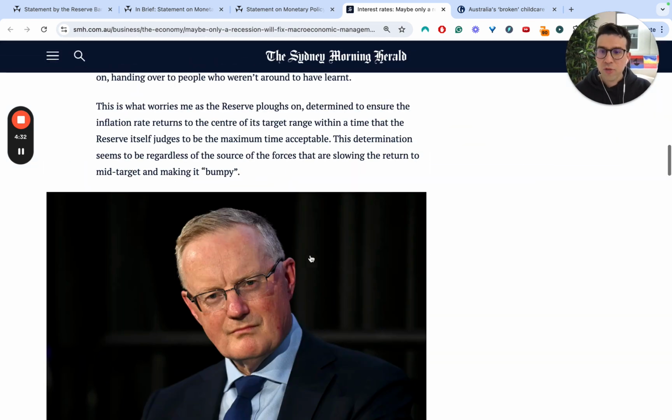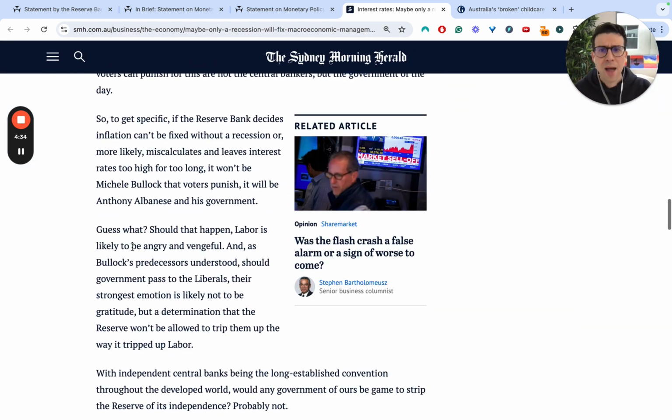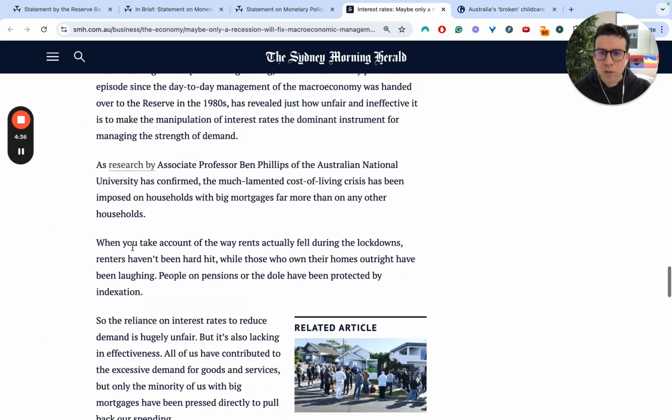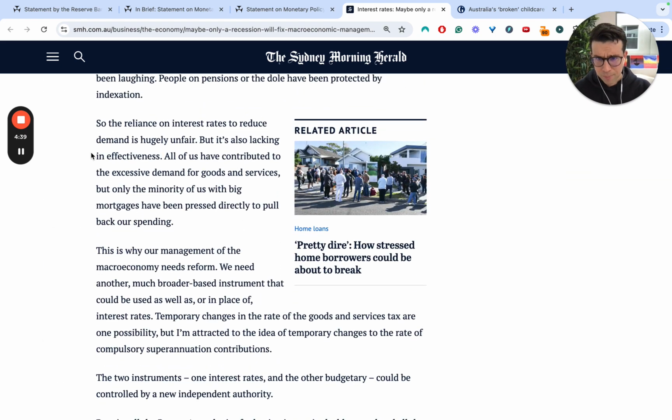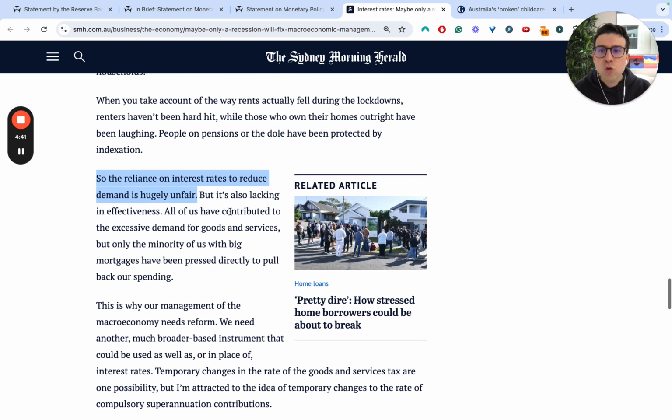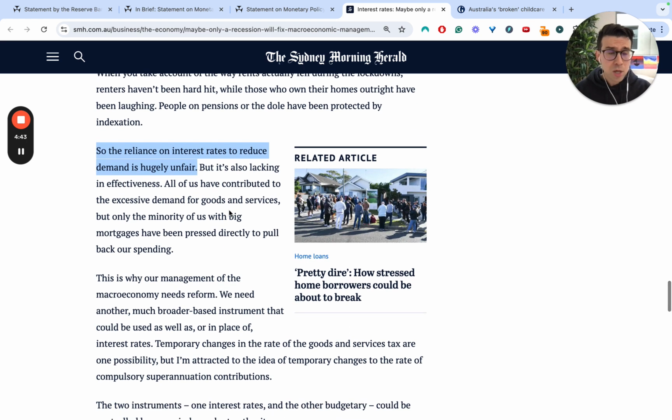Now, one of the things that he highlights, which is something we've spoken about in recent episodes as well, is that really at the end of the day, okay, our reliance on interest rates is hugely unfair. Because really the excessive demand for goods and services, right, that in part, it's not the only reason, but it's one of the reasons why we've got inflation. There's also a lot of supply side issues, which note, monetary policy being macro aggregate demand will not touch. So therefore it's uniquely unsuited to dealing with some of this inflationary pressure.